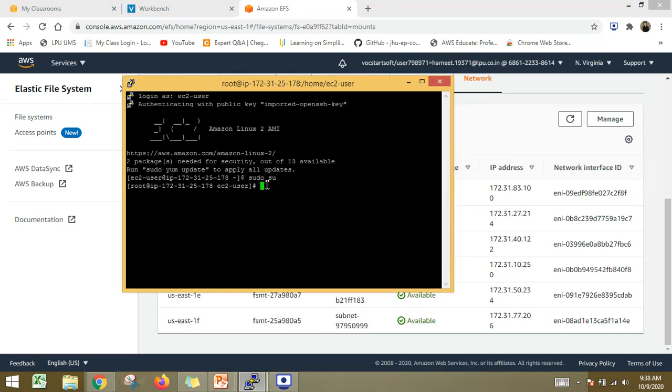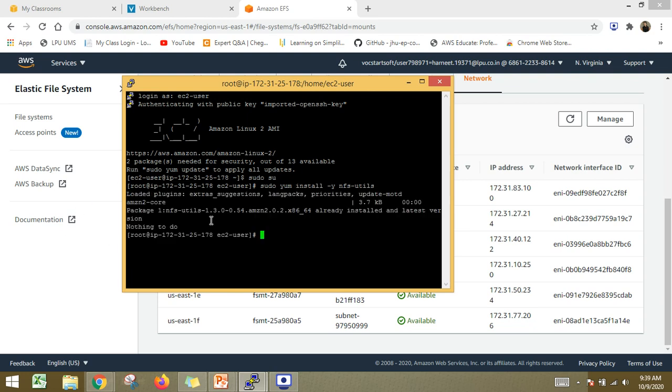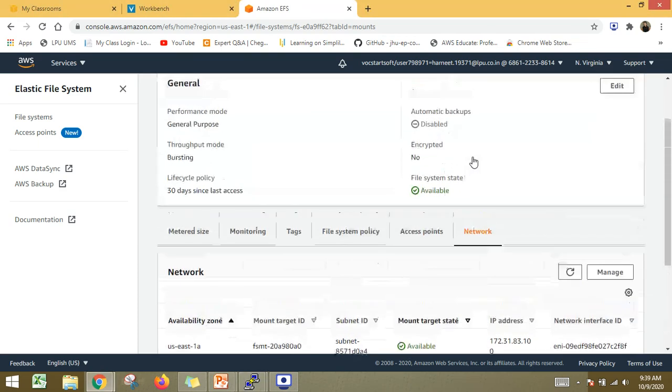This is the one instance. I need to type the command sudo yum install -y nfs-utils. So I am going to install the NFS utilities here. Let's do that. It is already installed. So that's again a perfect thing.